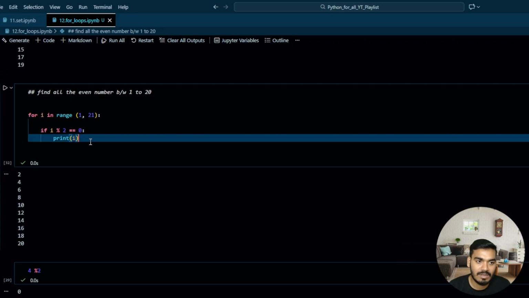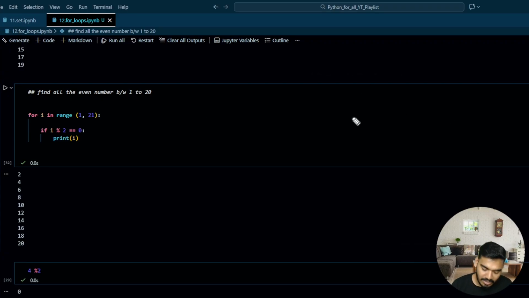How is it going to work? Let's try to understand one by one. Whenever you write a range, it is going to create a range of 1, 2 to 20. Now, in the first iteration, your i equals 1.